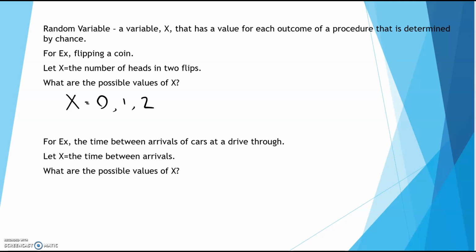Another example is the time between arrivals of cars at a drive-thru. So we're going to let X be the time between arrivals. So what are all the possible values of X? Well, you could have one car pull up and then right behind it you have another car. Or a car could pull up and then another car maybe an hour, an hour and a half, a couple hours, a day, a week, a year. Never. Okay, so this could be X greater than 0.